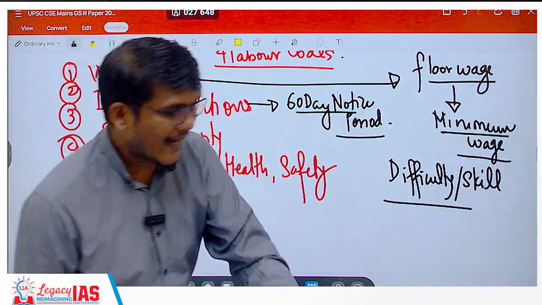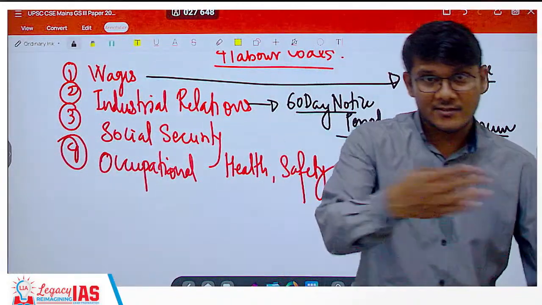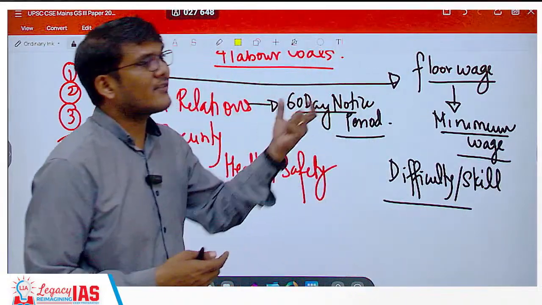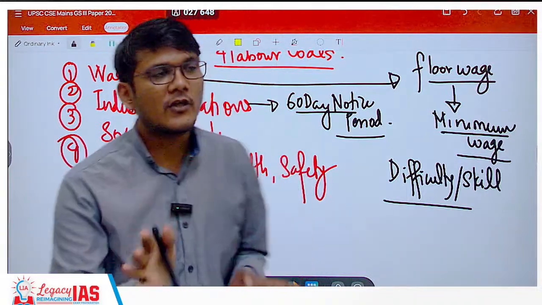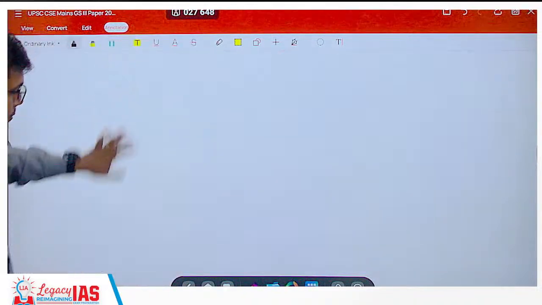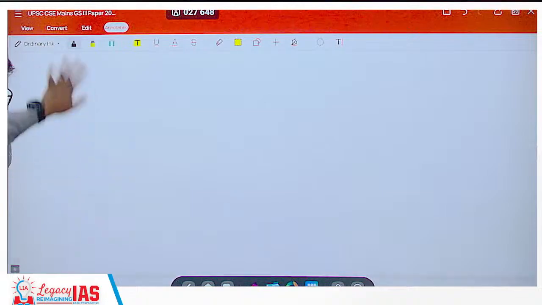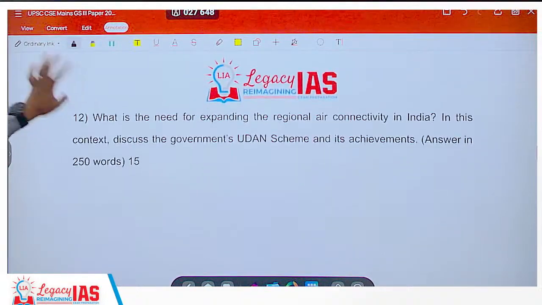So don't directly write that this is how it should be, because this has come as a code. Mention that this particular solution can be thought of. In that way you mention and complete your answer. I hope that is absolutely clear. Moving on to the next one.